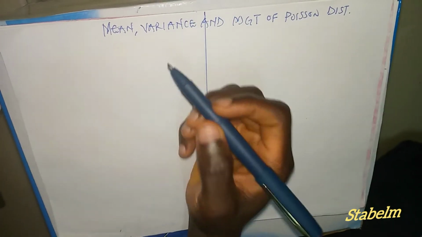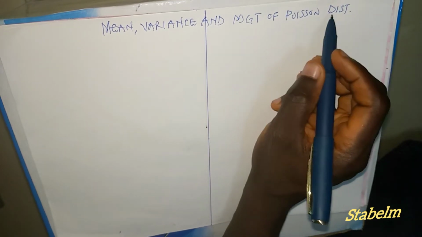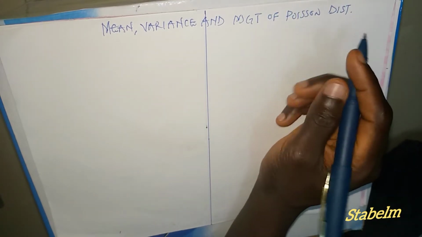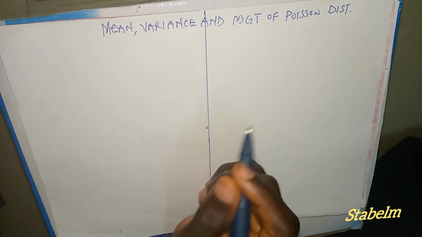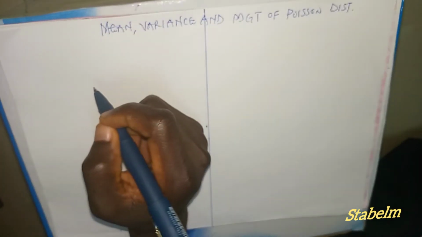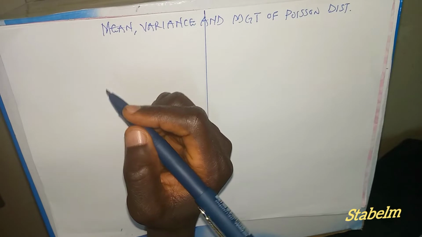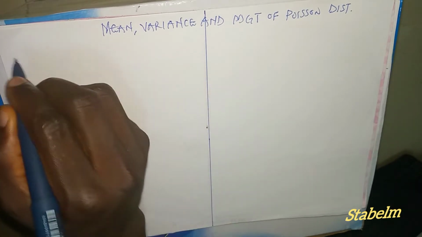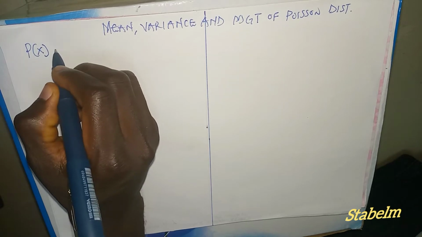Mean, variance, and moment generating function of the Poisson distribution. Suppose we have a set of positive random variables, say x1, x2, up to xn. Then the probability density function of the Poisson distribution is given as p of x equals